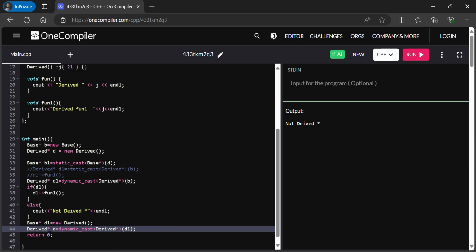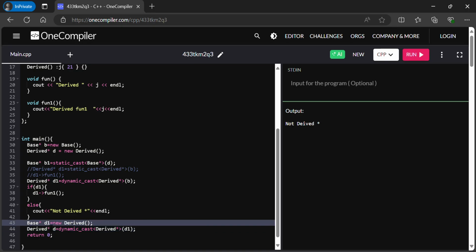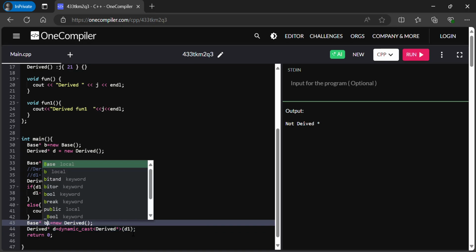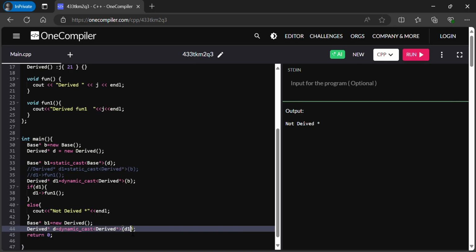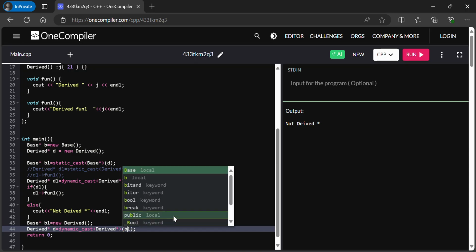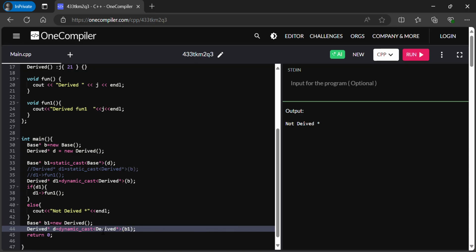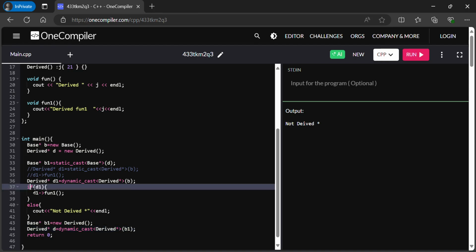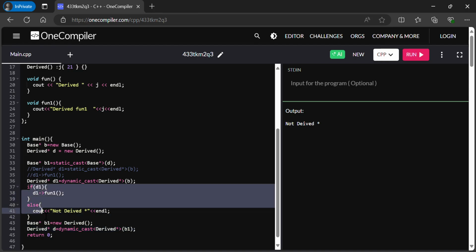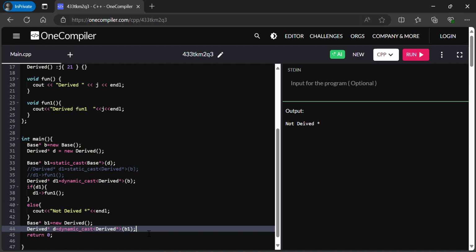So I'll declare this as b1. This b1 is of type base, but it is of derived. So I am using the same if condition. Let's see what it is printing.